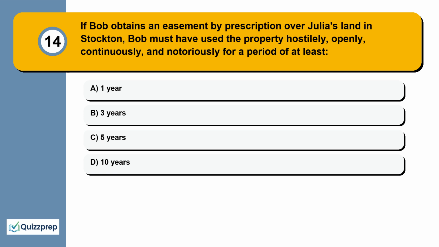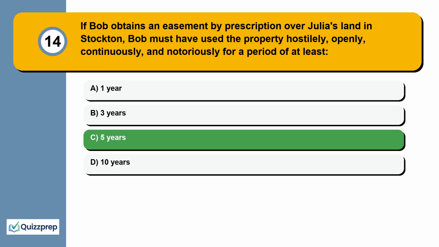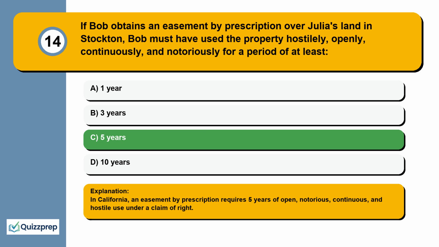Question 14. If Bob obtains an easement by prescription over Julia's land in Stockton, Bob must have used the property hostilely, openly, continuously, and notoriously for a period of at least 1 year, 3 years, 5 years, 10 years. In California, an easement by prescription requires 5 years of open, notorious, continuous, and hostile use under a claim of right.